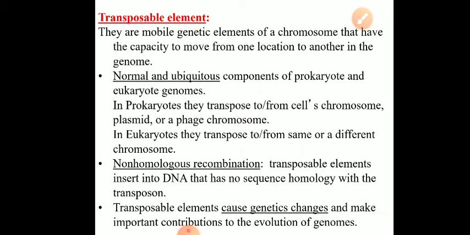Okay, and the type of recombination that takes place with movement of a transposon from one place to another is non-homologous recombination. So they get duplicated, or they get inserted from one place to another by a non-homologous recombination process. So transposable elements insert into DNA that has no sequence homology with the transposon. So without any sequence homology, they get transposed from one location to another. Okay. There is transposition, change in position. That's why the name transposon.